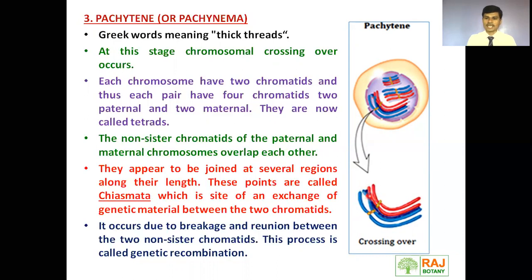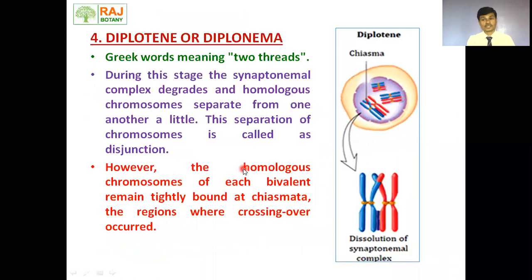Remember, the point at which this crossing over takes place is called chiasmata. At these points, exchange of genetic material between paternal and maternal chromosomes takes place. That leads to genetic recombination. Pachytene stage causes genetic recombination.